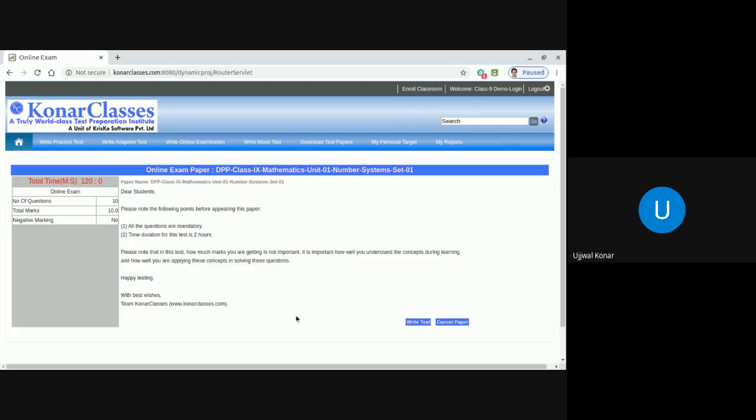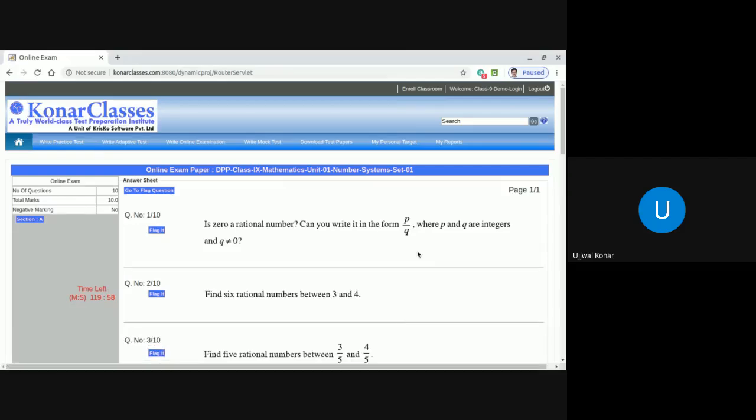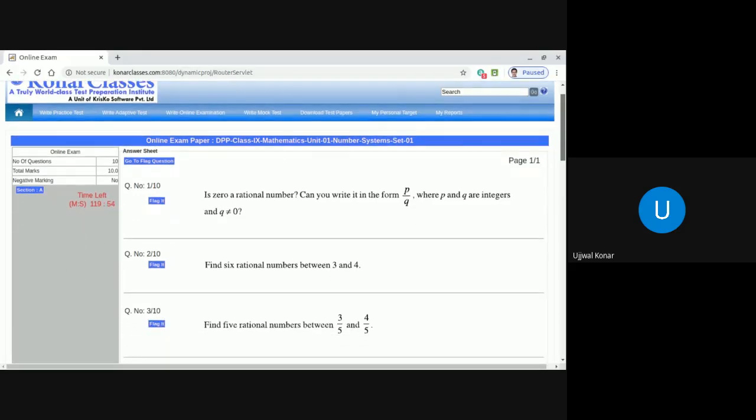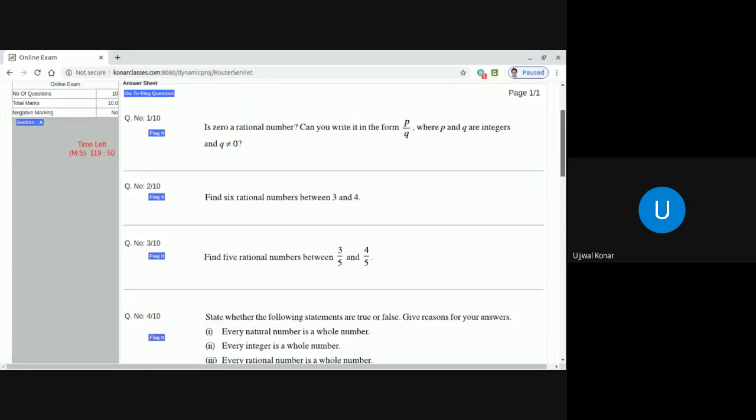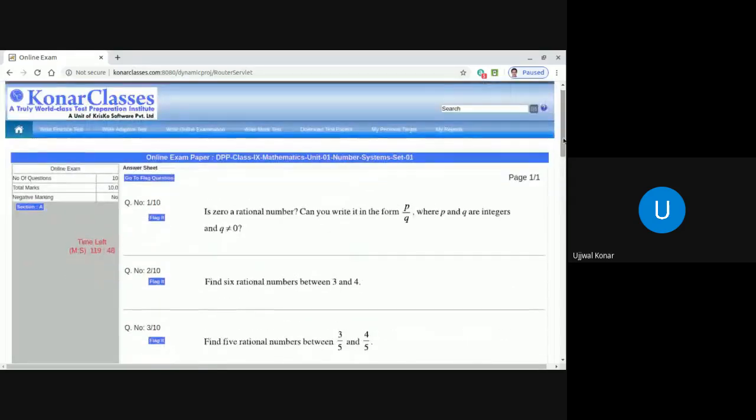Now, what you'll do after that, you see, happy testing with best wishes, Team Konark Classes. After that, you click on write test. And you see all these questions are descriptive questions. As they are descriptive questions, dear students, you need to write these answers on pages, in your notebook or loose sheet, whatever.